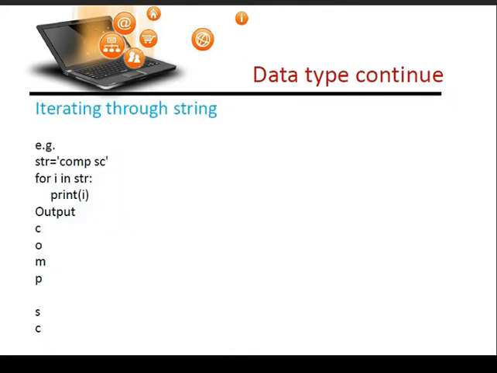Now here some people will get confused, because iteration means repetition of some function again and again, but it doesn't mean that it repeats everything. It only repeats the process, but it doesn't repeat what is involved in the process. If we are changing the values, it will give you the result as per the values. For example, addition will add the numbers, but it doesn't mean it will add the same numbers. In that situation, whatever numbers are carried by the variables, it will apply. So here also you can see one example.